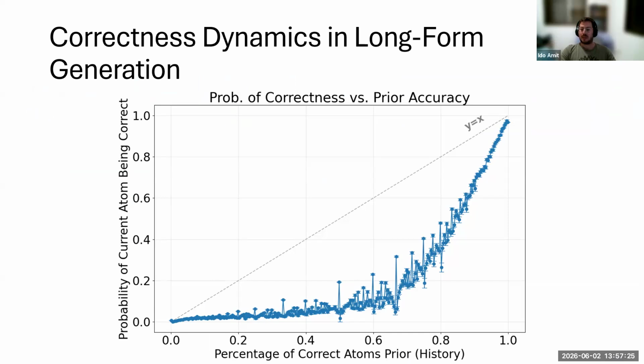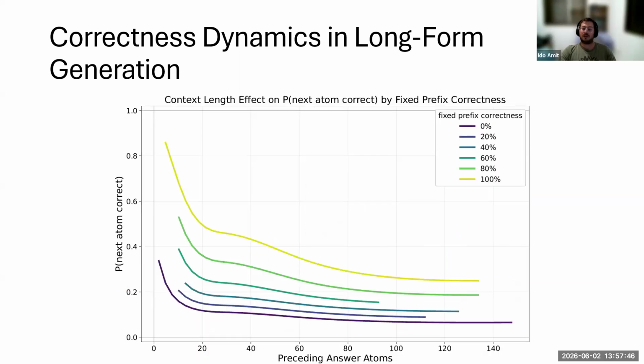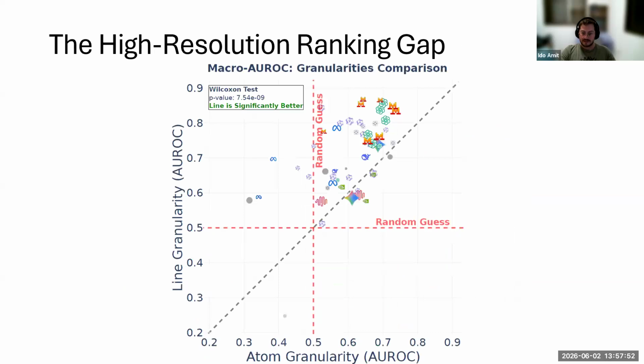Using this capability, we show that long-form correctness strongly depends on the correctness of the answer prefix. Better prefixes lead to more accurate future units. We also find that global prefix correctness has a stronger effect than local prefix correctness. Lag effects, however, are observed too, but are relatively bounded. When testing the model confidence ranking at different evaluation granularities, we find that models struggle with individual atom ranking, but show reliability at coarser granularities. This highlights the need for confidence functions optimized for high-resolution units.